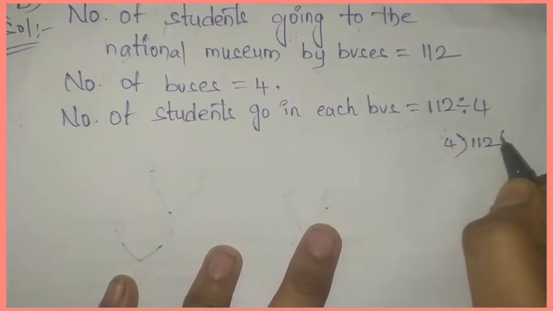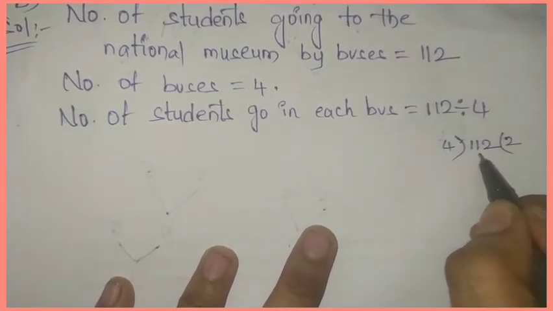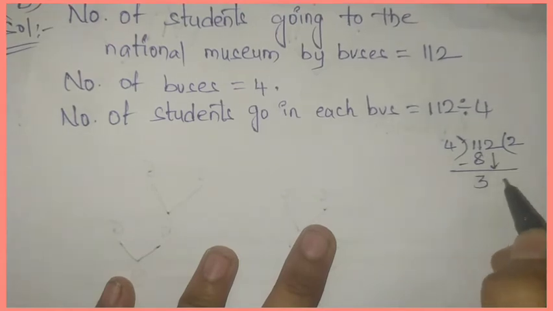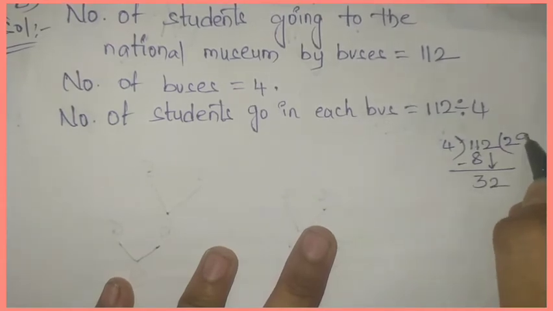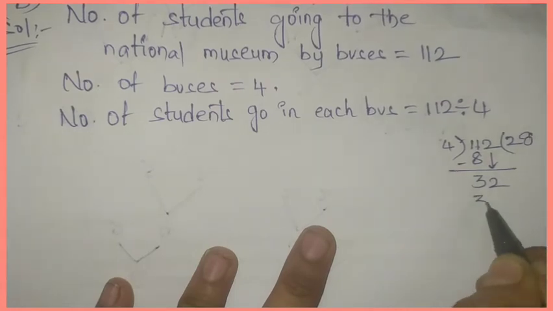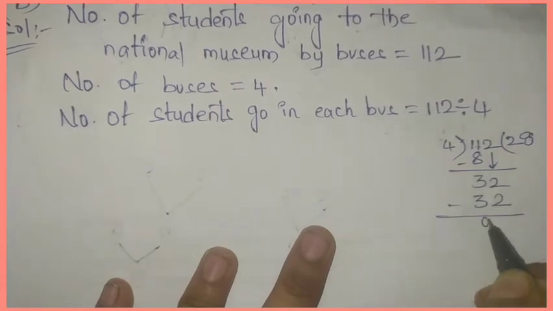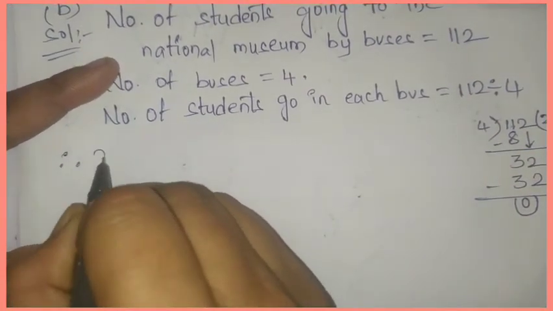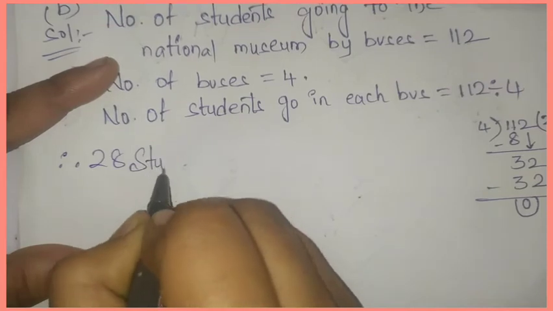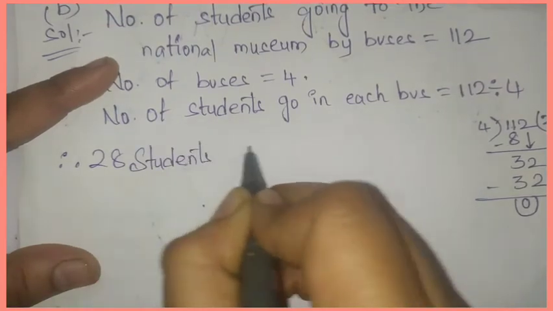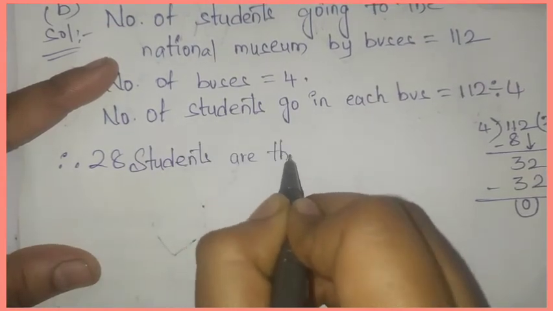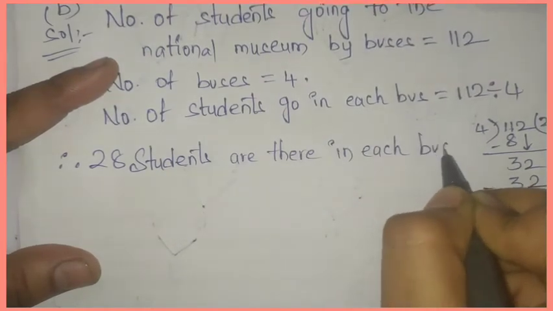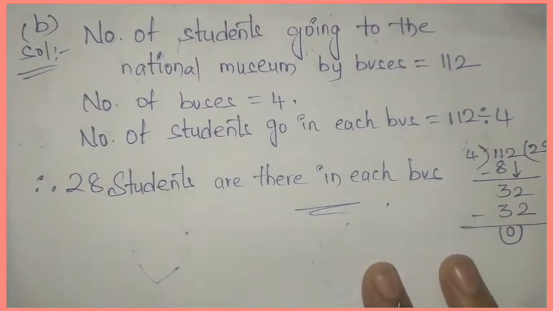112, 4. 4 2s are 8. 11 minus 8 is 3. And we'll write this 2 here. 4 8s are 32. 32 minus 32 is 0. So answer 28. Therefore, 28 students are there in each bus. This is B answer.